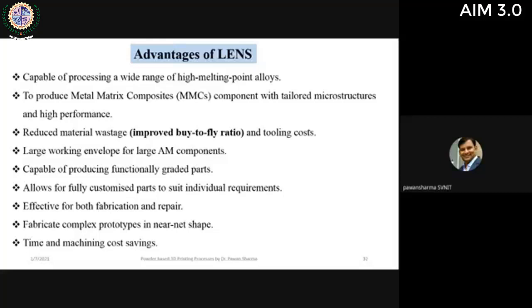It is also capable of producing functionally graded parts, that is, parts where layers are of different materials, so functionally graded materials can be fabricated easily. Then it can be used for near-net-shape fabrication. Time and machining cost savings are also there, because the powder spreading step has been eliminated.